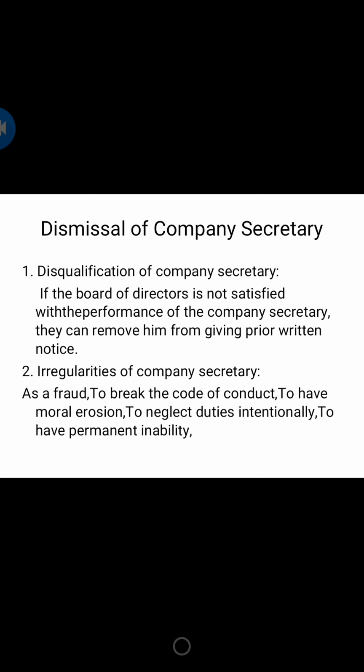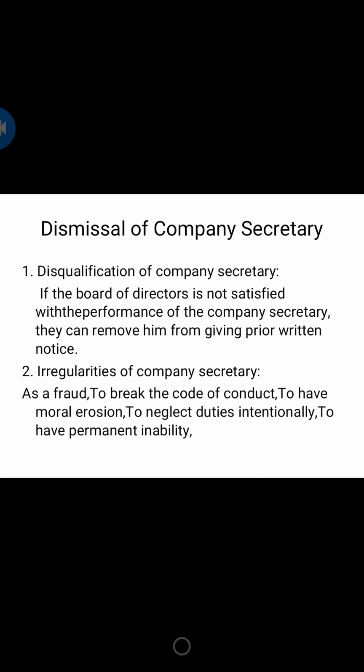So as it is given, we have to give a written notice to the secretary, as mentioned in the contract of service. If the board of directors is not pleased with the performance of the company secretary, then they can eliminate him by giving a prior written notice. If somebody employs me, he will be the employer, and if he is not satisfied with my work, he has a right to dismiss me or remove me from his office, right?